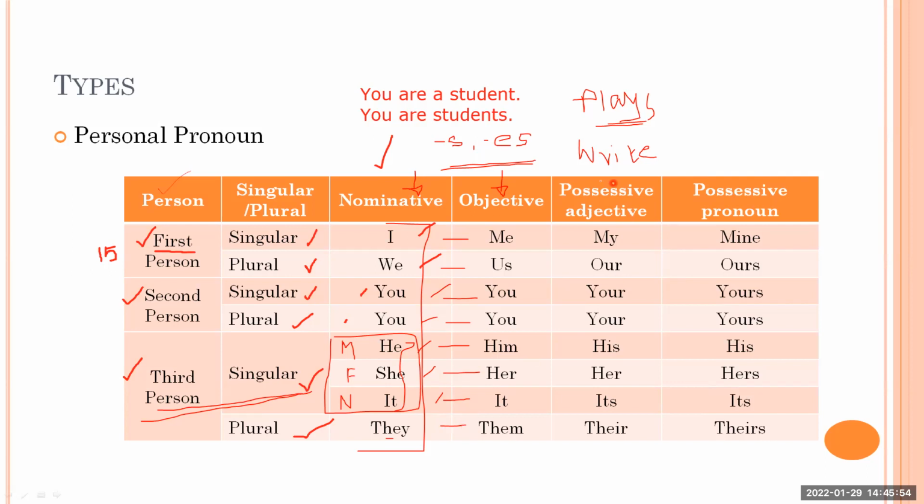The next column is of possessive adjective. We are learning pronoun, but still you'll come to know this column is of possessive adjective. So who will tell me what is possessive? What is possession? Do you know the meaning of possession?